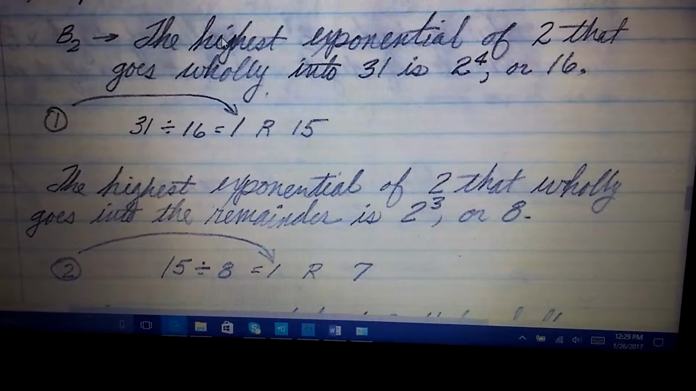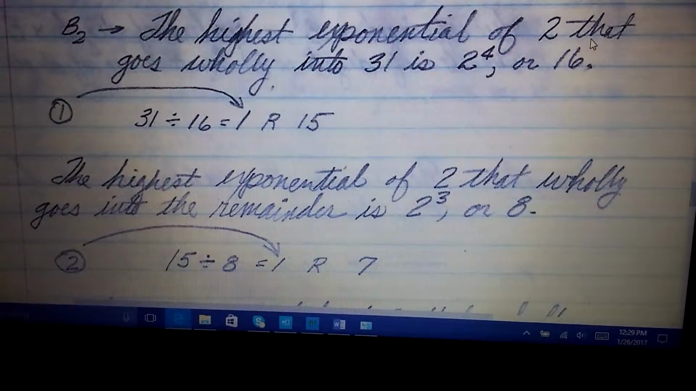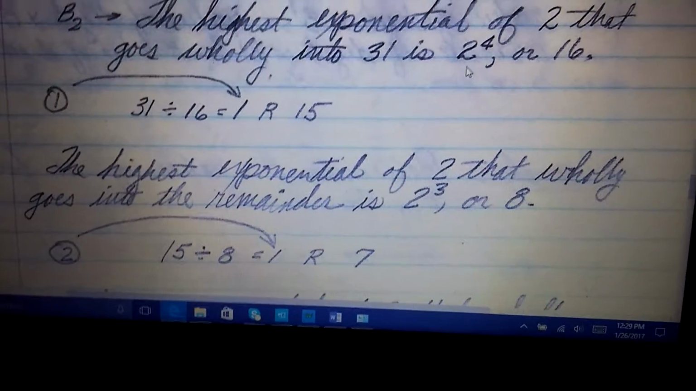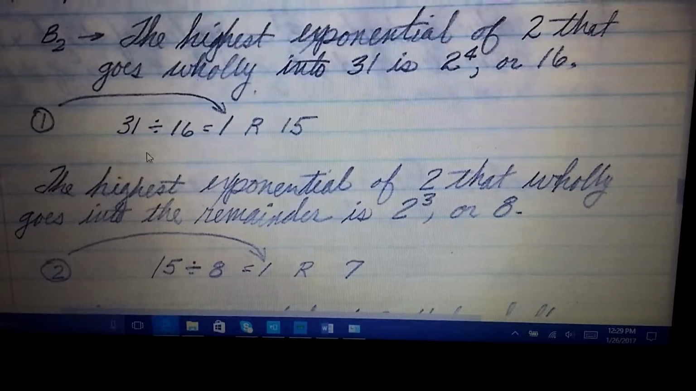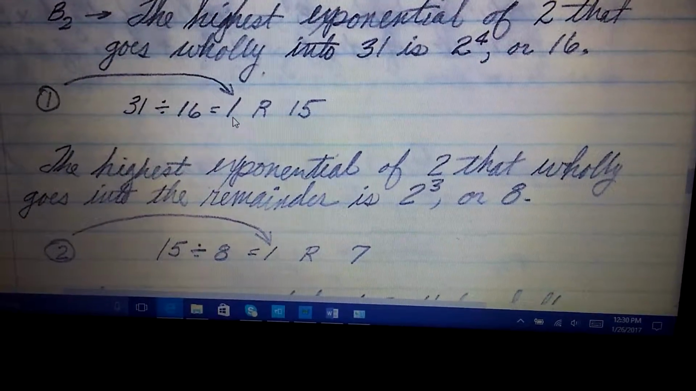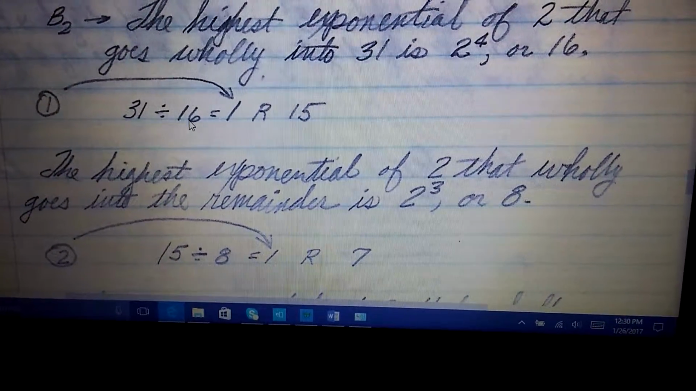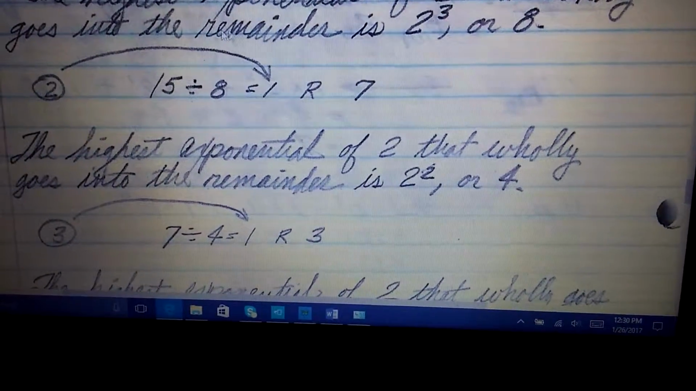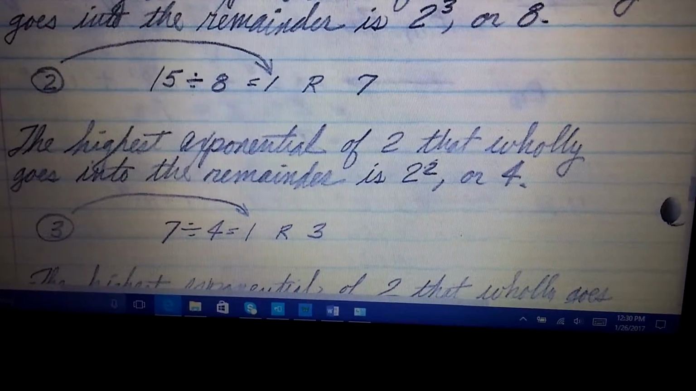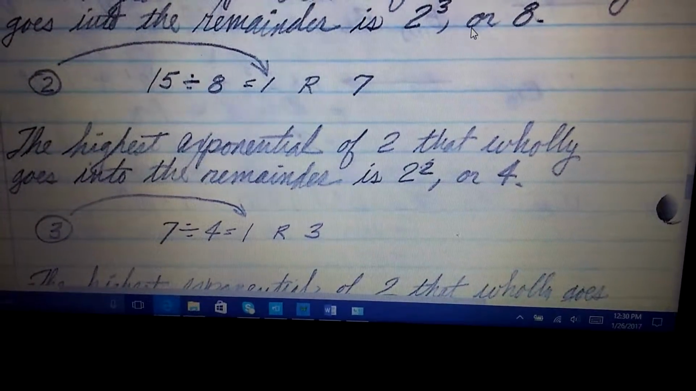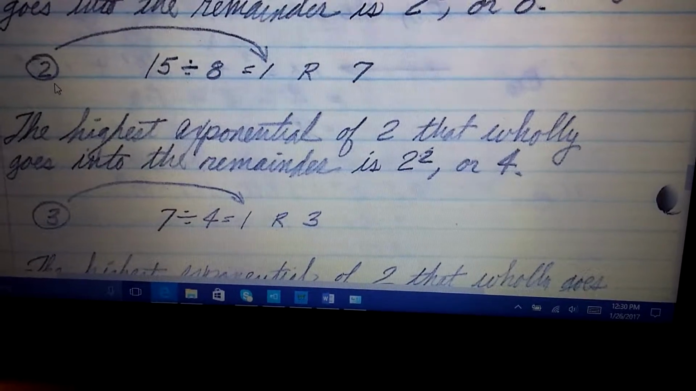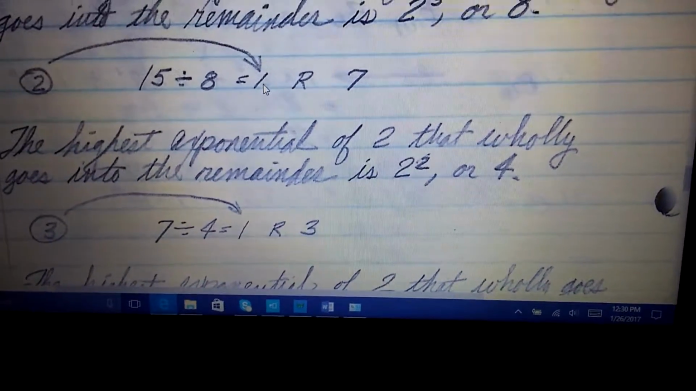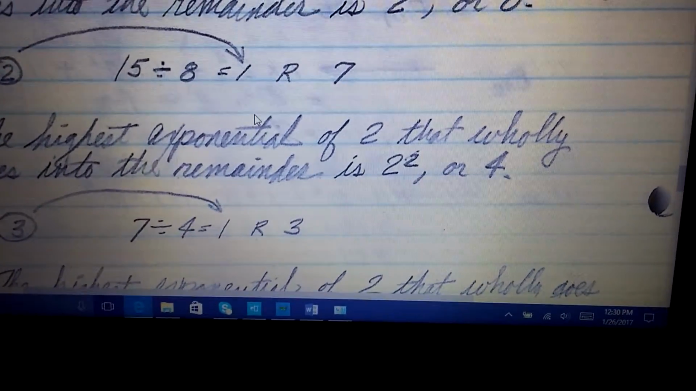So base 2, we want the highest exponential of 2 that goes wholly into 31. And that's going to be 2 to the 4th, or 16. So your first step is 31 divided by 16 gives me 1. So I know I have 1 in that place with a remainder of 15. Then we're going to repeat that for the remainder. The highest exponential of 2 that wholly goes into the remainder is 2 to the 3rd, or 8. So on that second place, 15 divided by 8 is 1, with a remainder of 7.